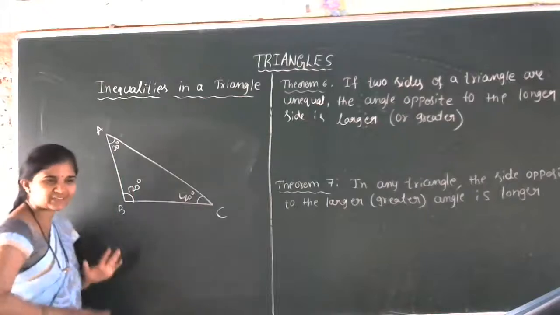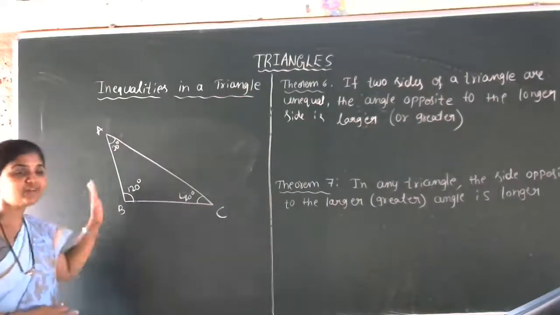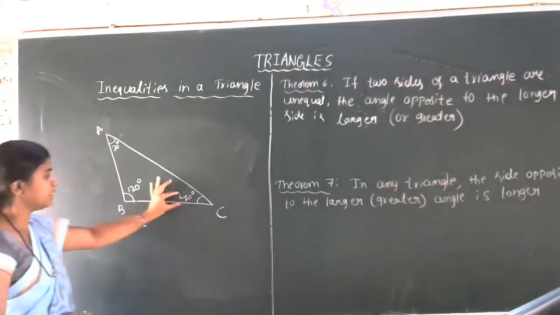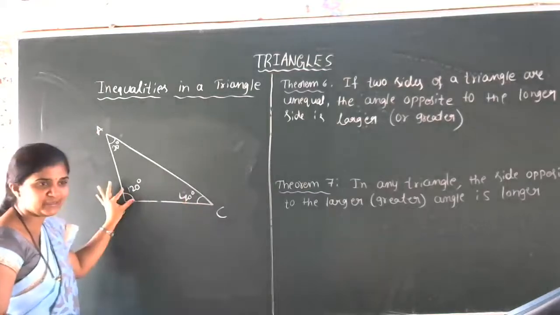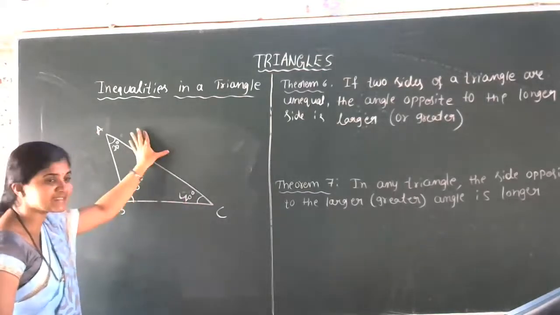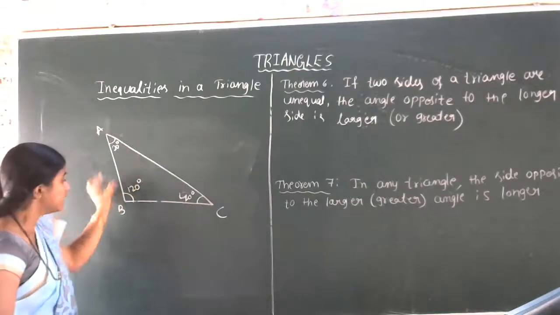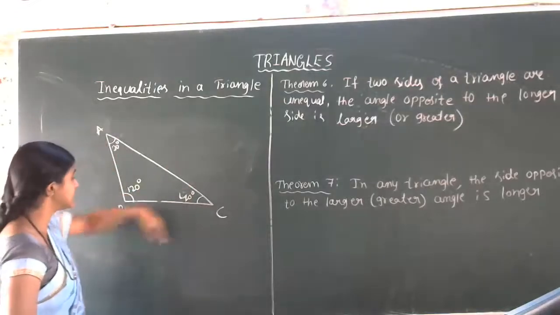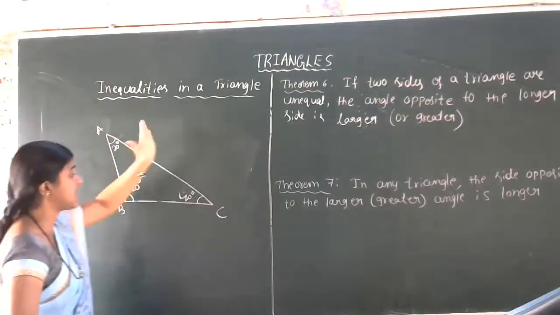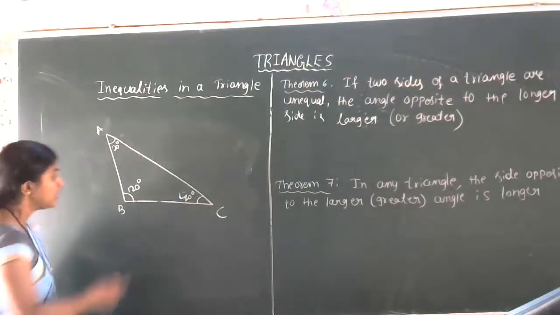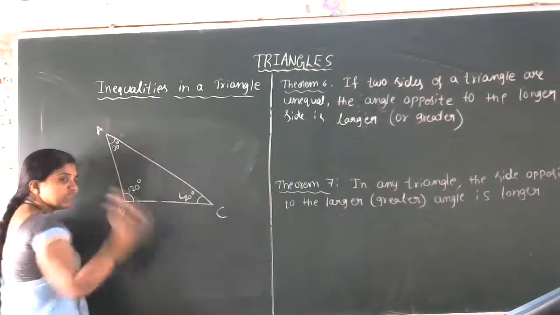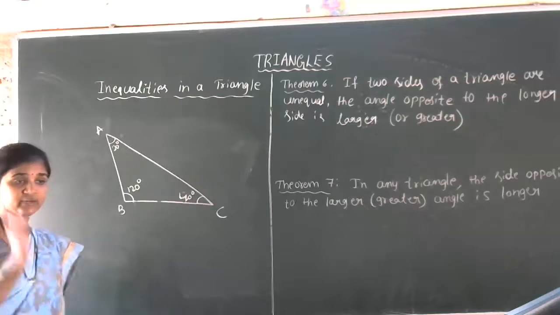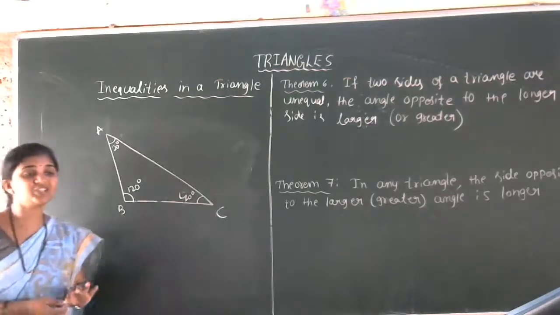Now we take one rough sketch of triangle ABC. How can we guess? The smallest angle is 20 degree. The next angle is 40 degree. The next is 120 degree. For the 120 degree angle, which is the opposite side? AC is the opposite side. So always you can guess the value. If angle B is greater, then AC is the greatest side among AB, BC and AC. Got the idea of this one? In AB, BC and AC, which is the greatest side actually? This is the given data: 20 degree, 120 degree, 40 degree. The question is like this: in triangle ABC, which side is greater?